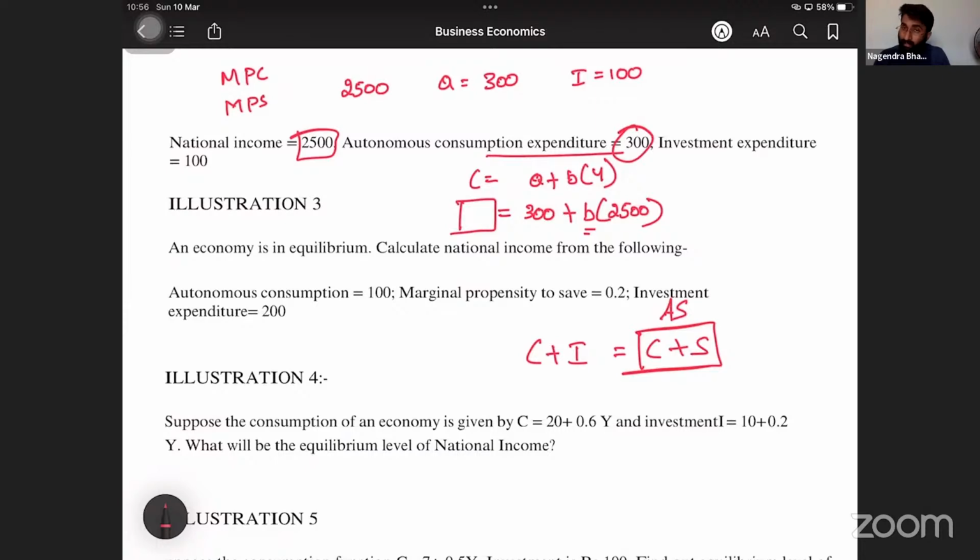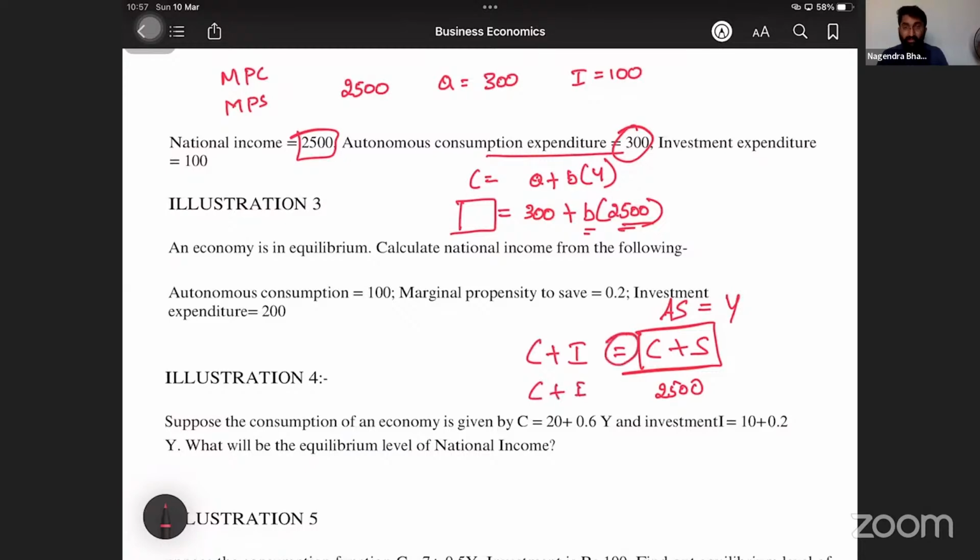In the last class we discussed that C plus S is nothing but income. So if C plus S is 2,500, then C plus I should also be 2,500.